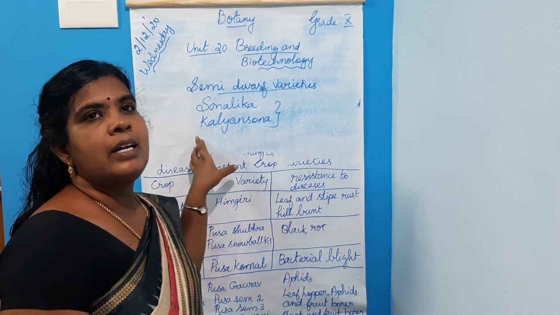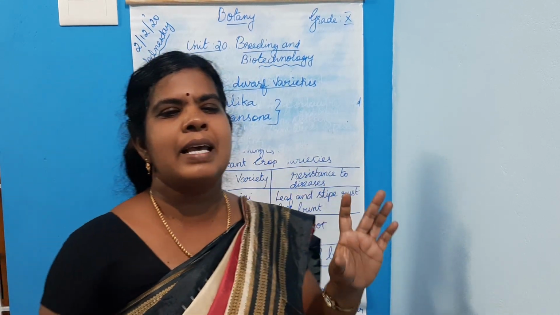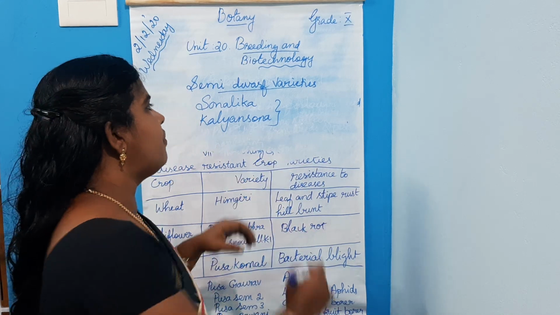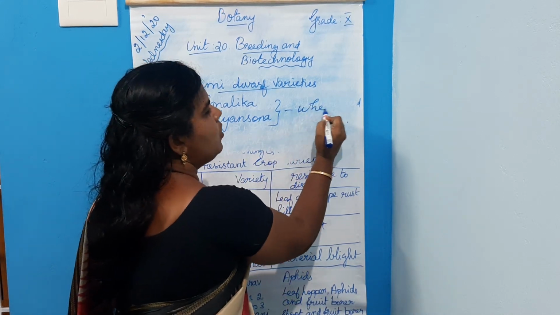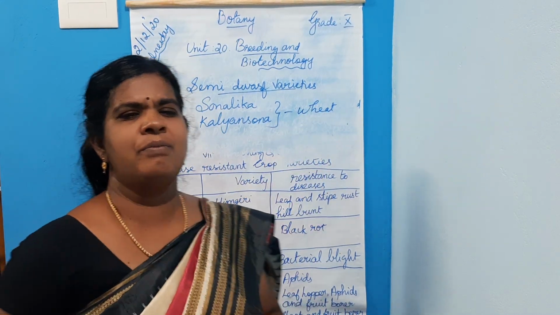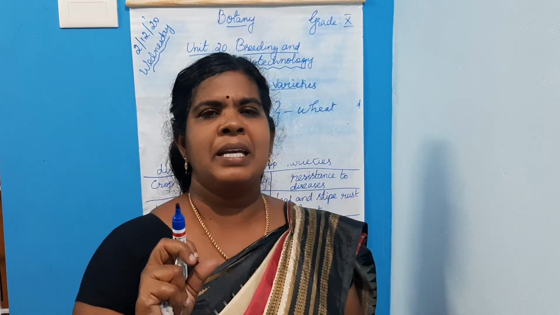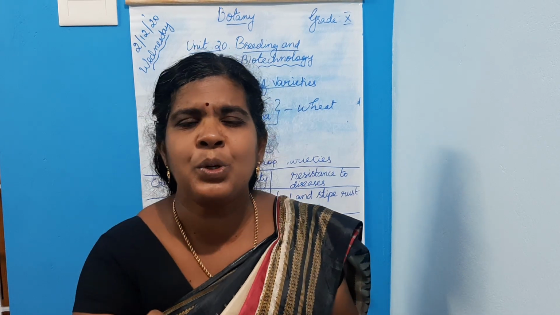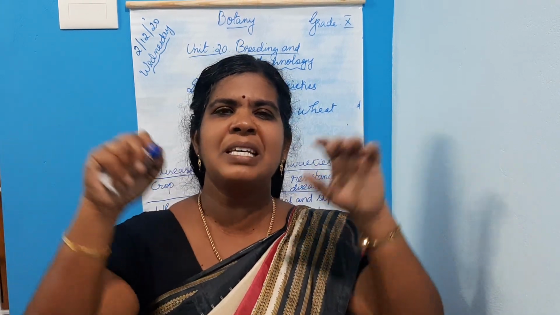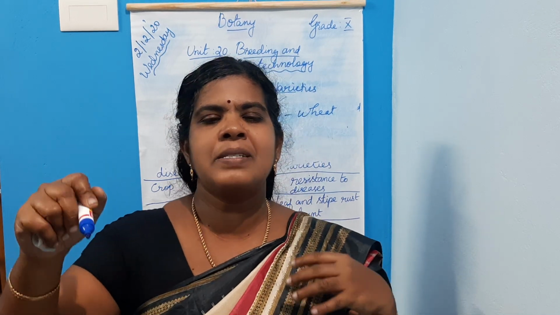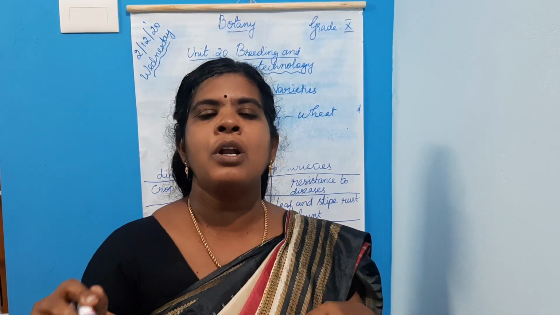Sonalika and Kalyan Sona. These two are the semi-dwarf varieties of what? Wheat. Semi-dwarf varieties of wheat developed from Mexico.